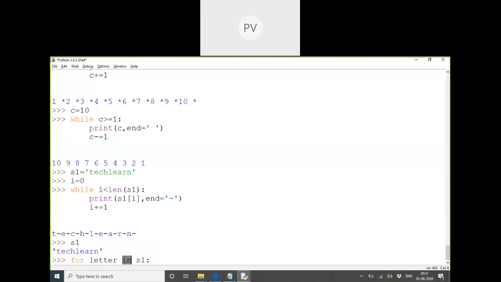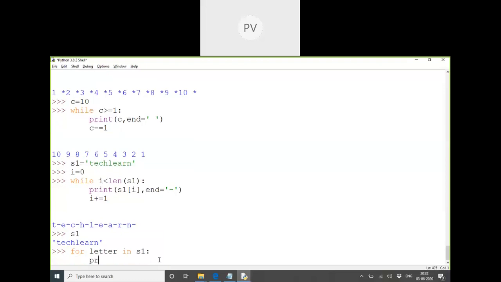For in is also called for each in other languages. For each letter found in which variable? s1. I'm just telling the system to print that letter. If you want to give a space after printing, you can just give a space as usual.